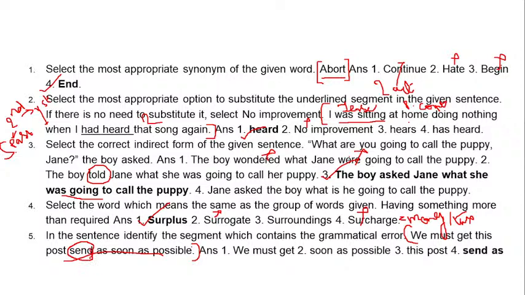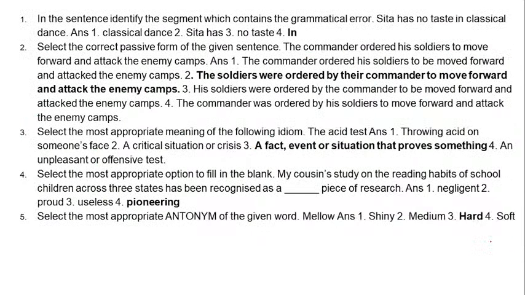Send is the present tense of the word. That will be sent. Get this sent. So our fourth option, send as, is the answer because here lies the error. We must get this post sent as soon as possible.